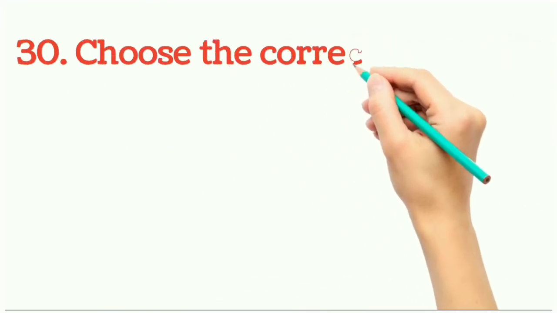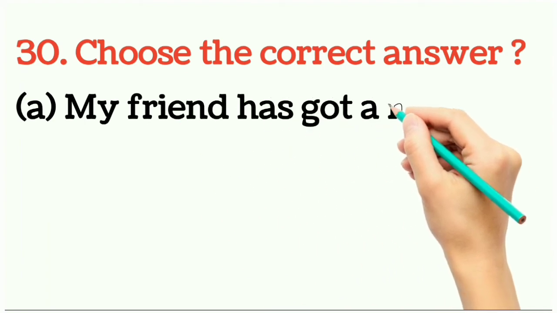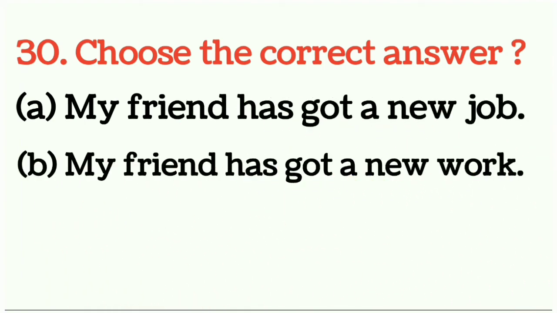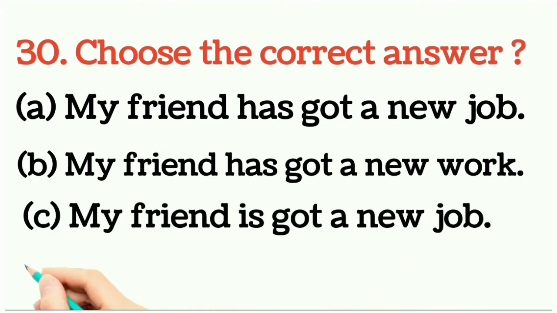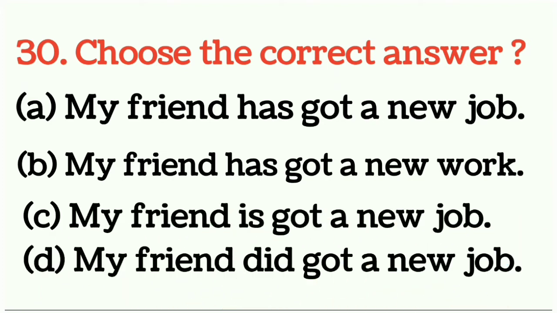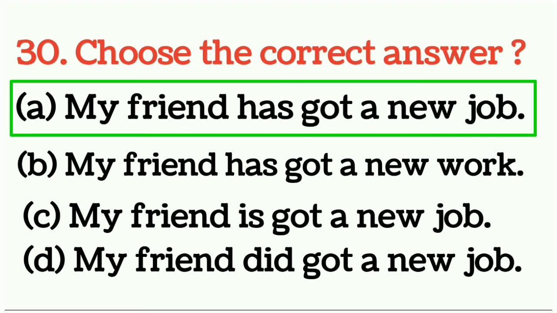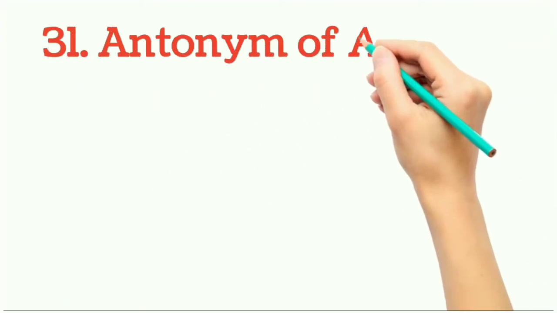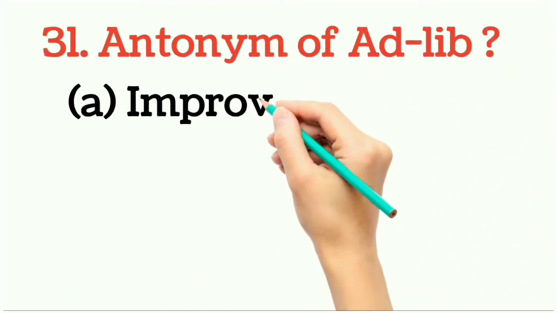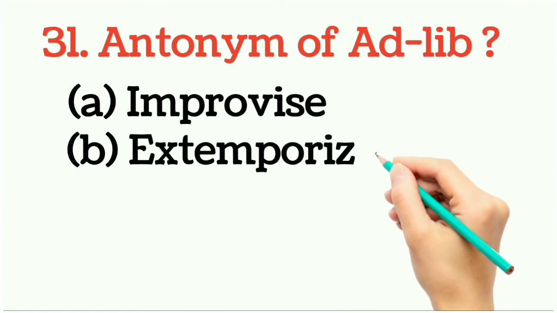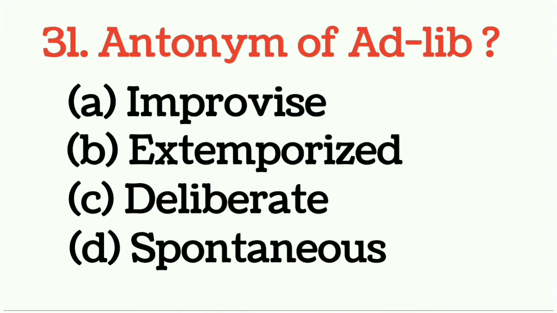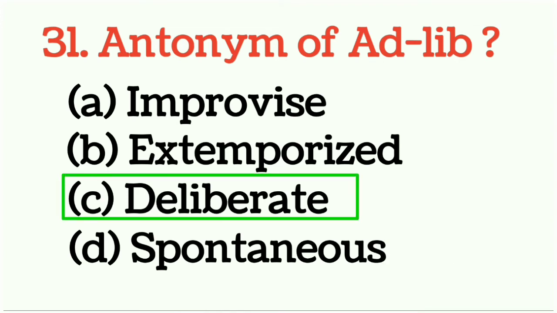Question number 30. Choose the correct answer. So what would be right answer? It means which one is the correct sentence you have to choose. And right answer would be option number A. My friend has got a new job. It would be right answer. Question number 31. Antonym of ad lib. So what would be right answer? And answer would be option number C. Deliberate would be right answer.